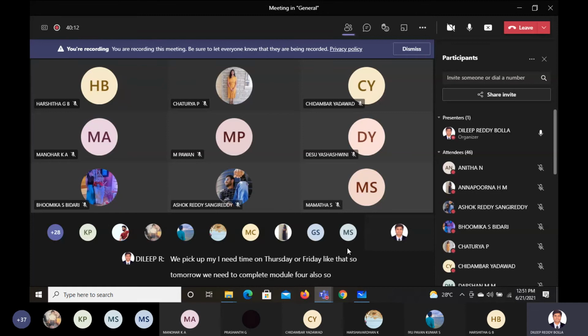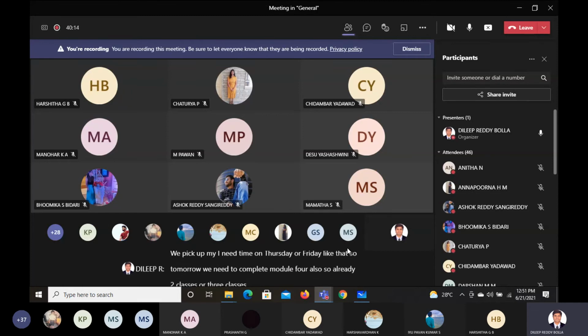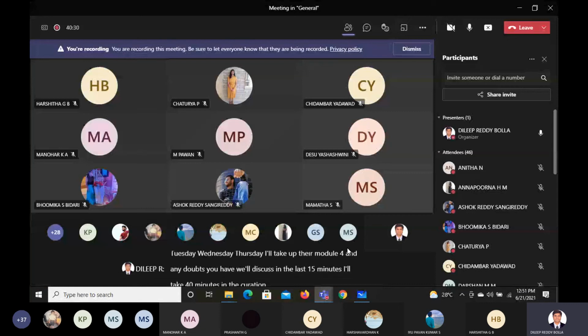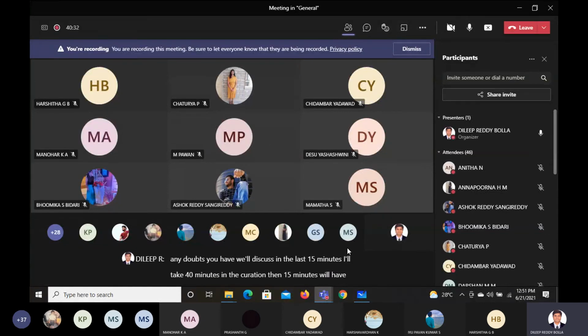We already missed 2 or 3 classes: one for the mini project and 2 for revising. No problem. On Tuesday, Wednesday and Thursday I'll take up module 4, and any doubts you have we'll discuss in the last 15 minutes. I'll teach for 40 minutes, and for the remaining 15 minutes, those who have doubts can stay back and others can leave.